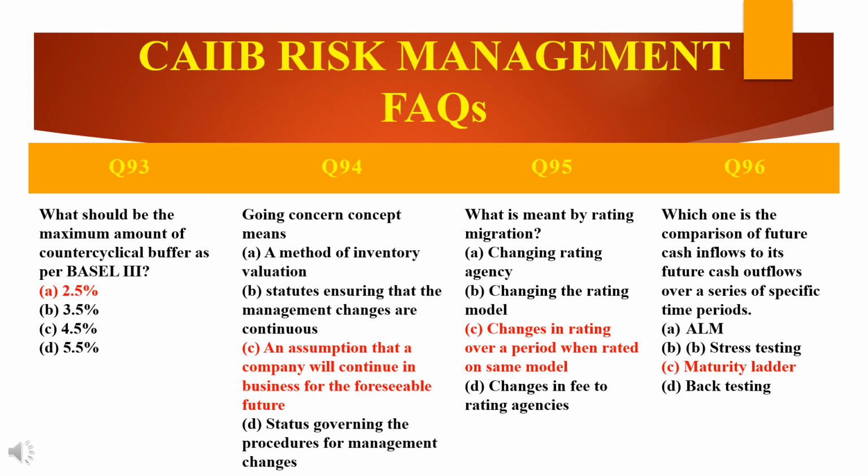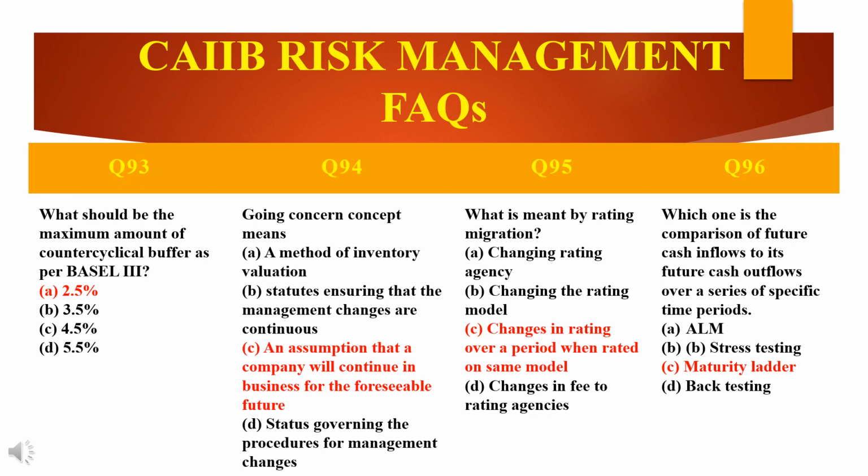Going concern concept is option C, an assumption that a company will continue in business for the foreseeable future. Going concern takes a view that a company will continue its business for the foreseeable future. On the other hand, gone concern views the status of a company as if it has to cease and wind up its business operations today.